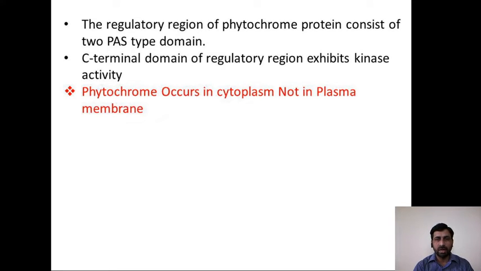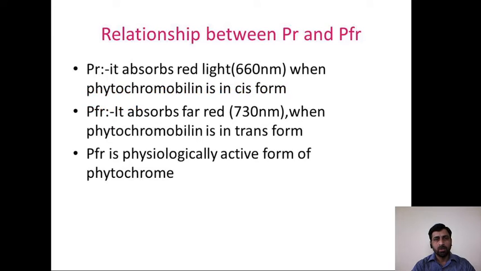Phytochrome occurs in the cytoplasm, not in the plasma membrane. This is the most important point. Relationship between PR and PFR. Phytochromes are far red and red light absorbing pigments. PR absorbs red light at 660 nanometer when phytochromobilin is in cis form, and PFR absorbs far red light at 730 nanometer when phytochromobilin is in trans form. PFR is the physiologically active form of phytochrome.